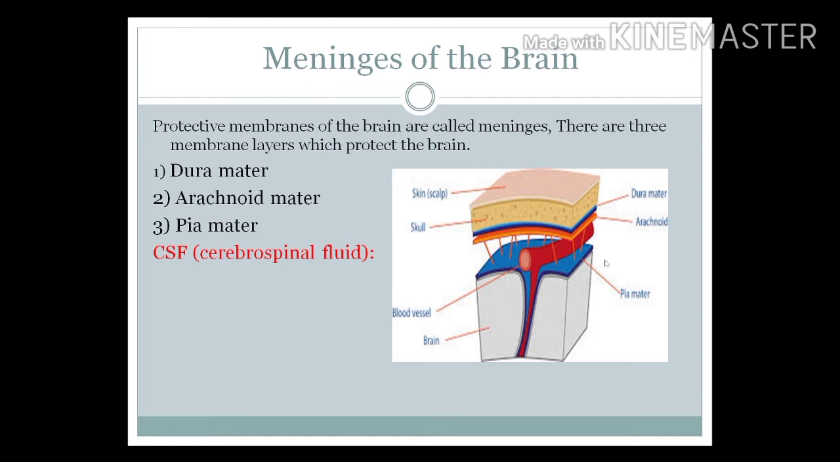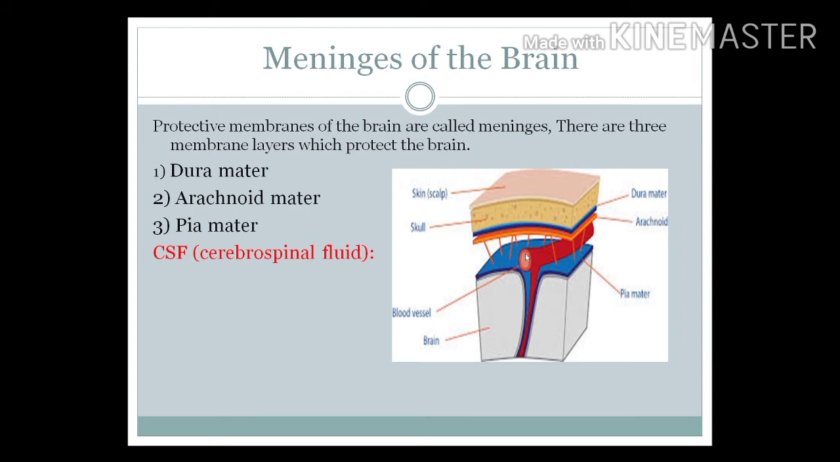So here we will discuss these three layers. Mostly these are called membranes. So these three membranes are protective in nature. Here number one is the dura mater, the middle layer is the arachnoid mater, and the lowermost membrane is the pia mater, which is actually close to the brain. Here the CSF is very important, and it is filled between the two layers. So between the two layers there is CSF, that is called cerebrospinal fluid.